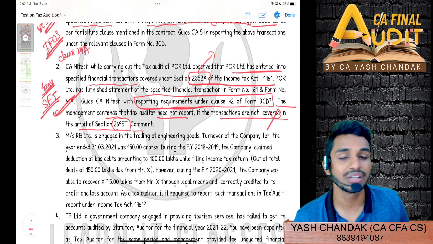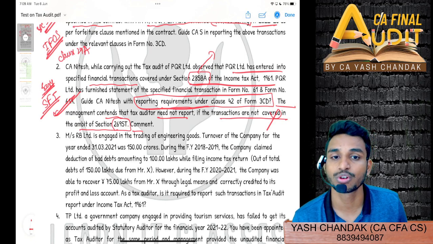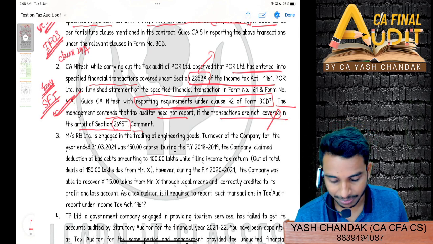So then there are different limits. For some 5 lakh, for other transactions 10 lakh, for example what you receive from debtors. Then if you are depositing in a current account, I guess it's 1 crore. So there are different types of transactions for which different limits are there. If nothing is mentioned, you will then have to report anyway.